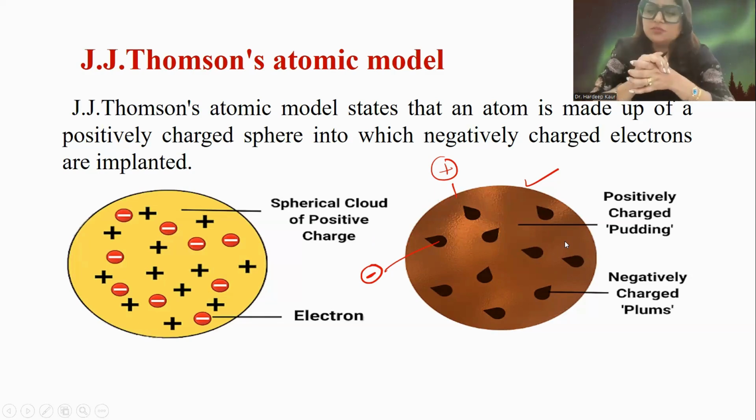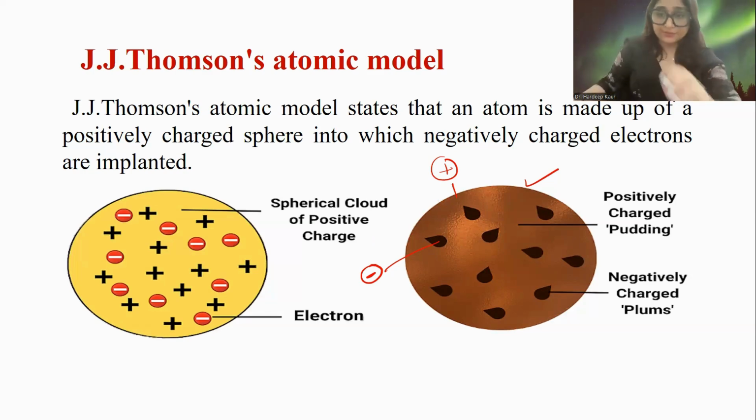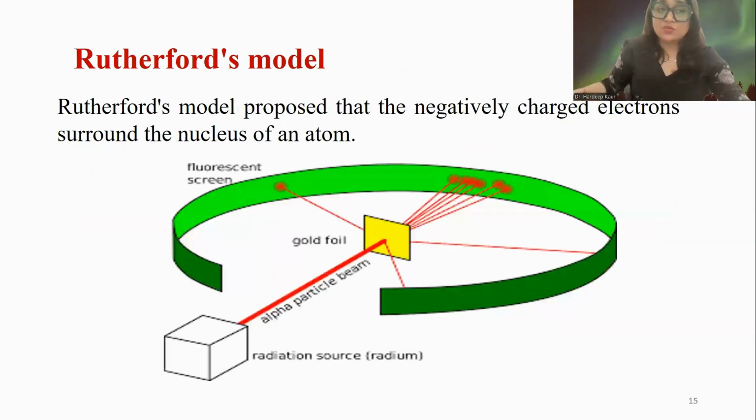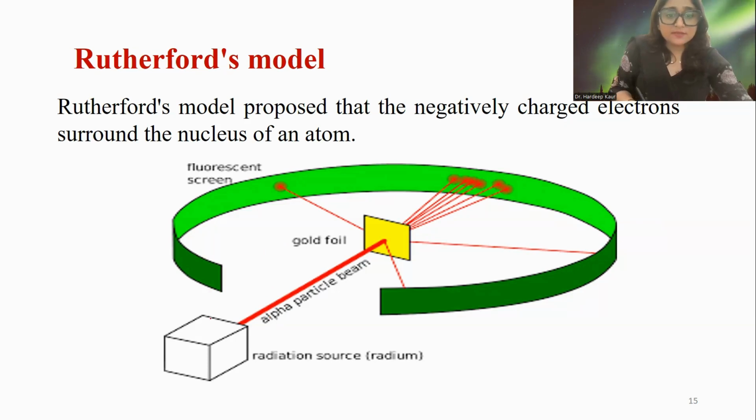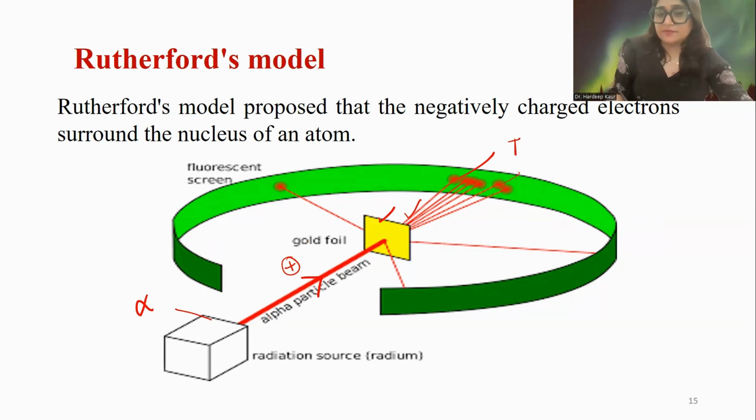So J.J. Thomson gave one model. But Rutherford was another scientist who gave an experimental explanation. Suppose this is a source of alpha particles, and this is a gold foil. When he passed positively charged alpha particles onto this gold foil, most of the alpha particles got transmitted.